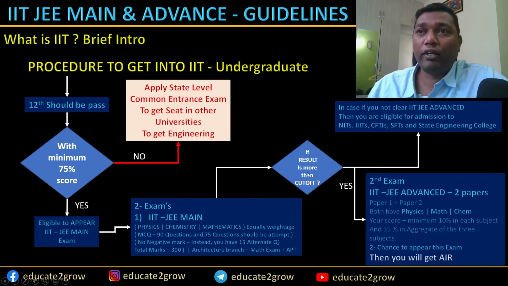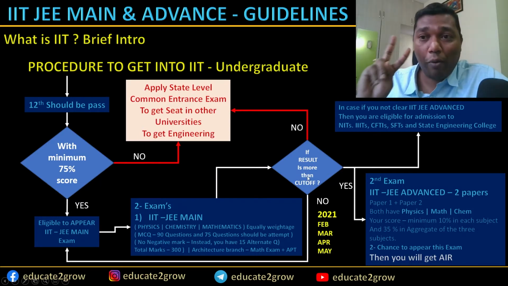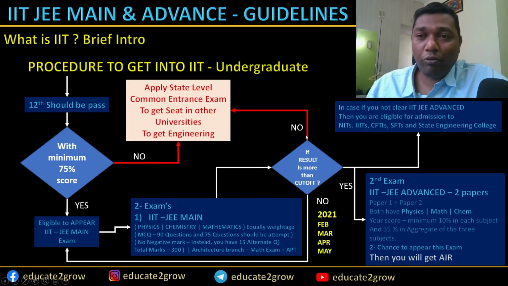Suppose you are below the cutoff, you have 2 options at this moment. Don't worry about anything. You can go back to the state level examination and common entrance examination. You can write it and perform well in the engineering college, and that is the best way.